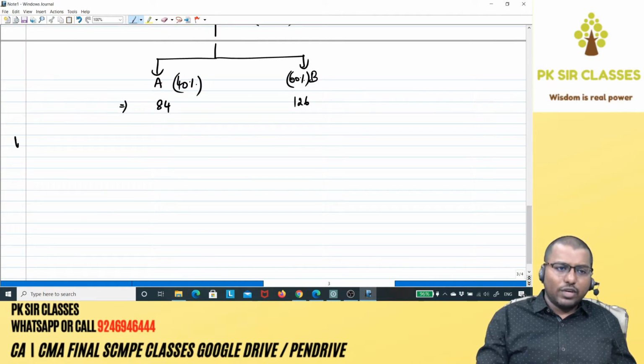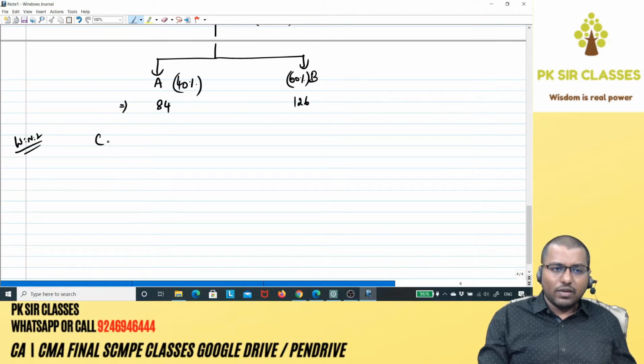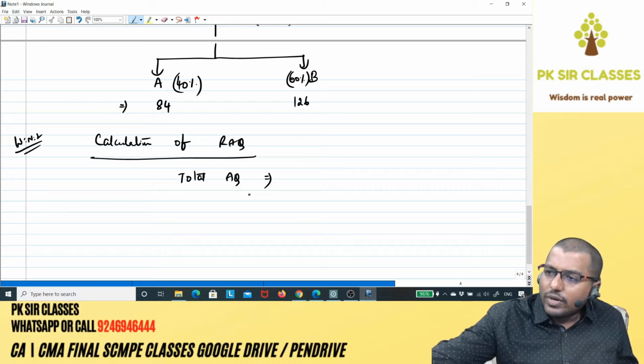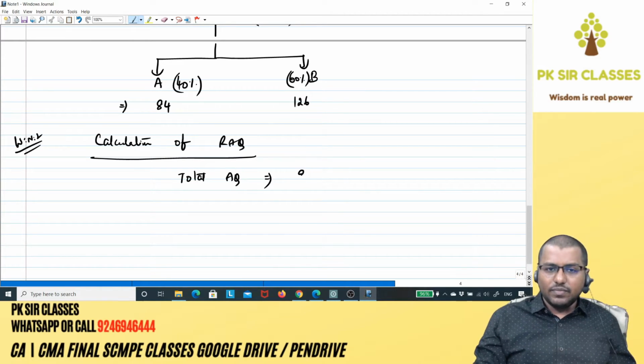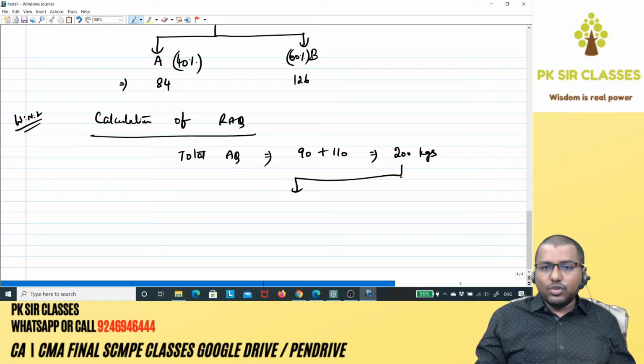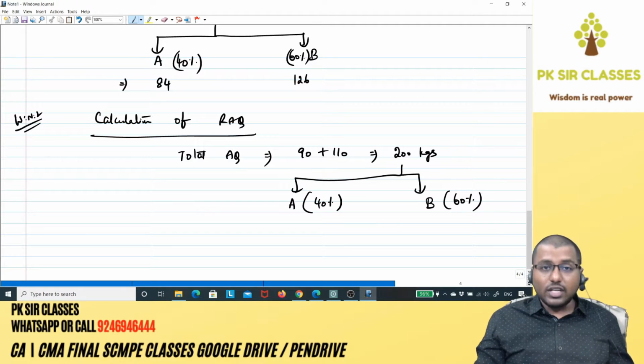Okay, now I have to go for working note 2. So what is working note 2? RAQ calculation, that is, calculation of revised actual quantity. For that we need total actual quantity. Now total actual quantity is given in the question: for A 90 plus for B 110. That implies 200 kgs is your actual quantity in total. Now this should be divided between A and B in what ratio? Standard ratio. What is the standard ratio? For A 40% and for B 60%. So actual quantity rewritten in standard proportion is nothing but your RAQ. I explained all the logic for that as well.